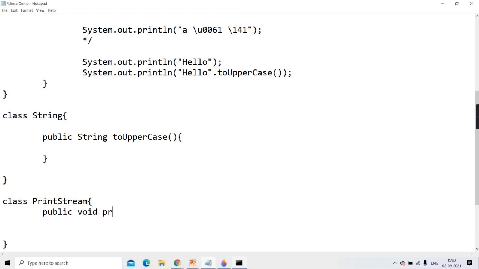So public void print or println, which takes a string or an integer. There is one more version with a float, double, boolean. Many have the same name, different signature, different definition. What is that concept called in object-oriented programming? Function overloading.